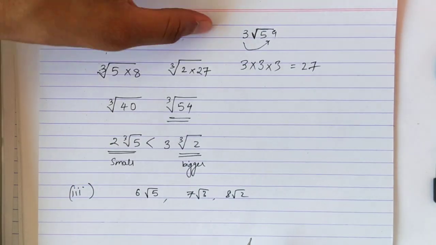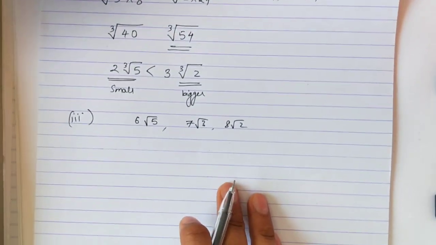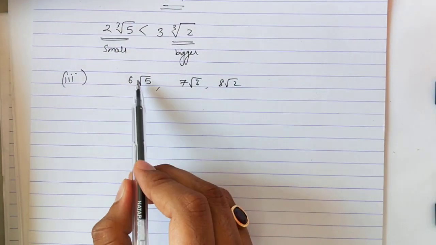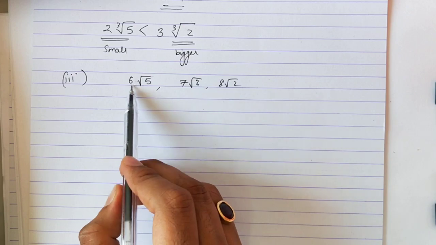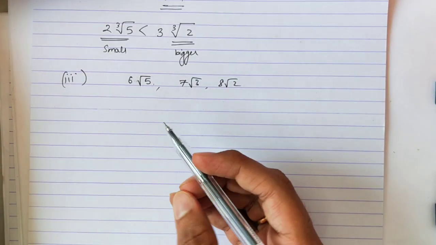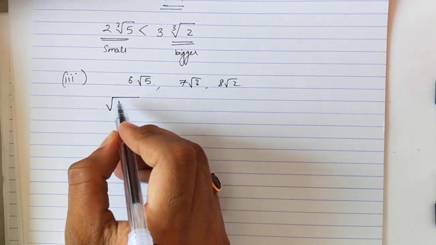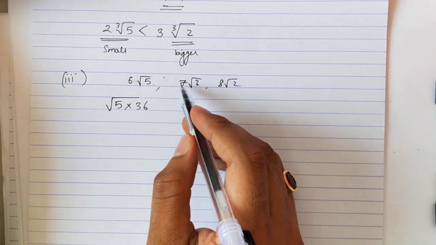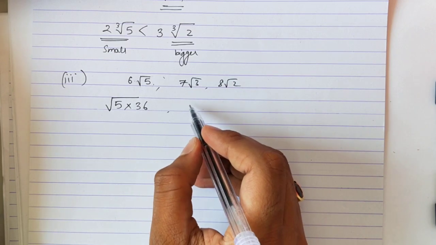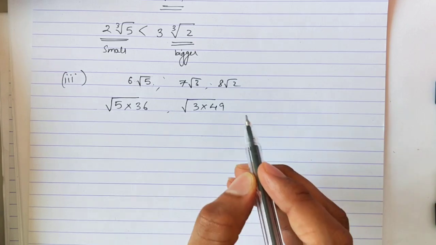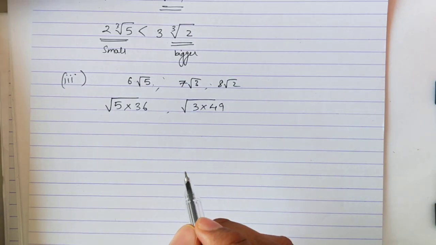Now I have this question, the third one. I have 3 numbers to compare now, but it's okay, we'll use the same method, and we have square root here. So when this 6 will go inside the root, it will become 36, the square of 6. So I'll write for the first one, 6 goes inside the root, it became 36. 7 goes inside the root, it will become 7 square is 49.